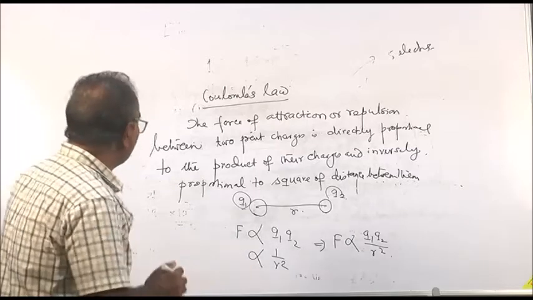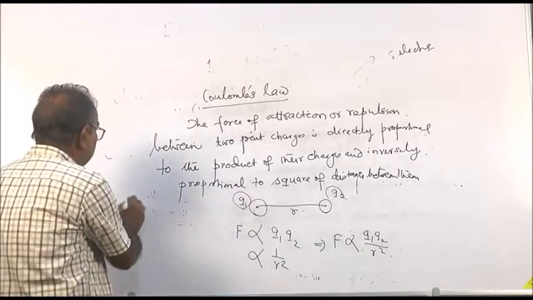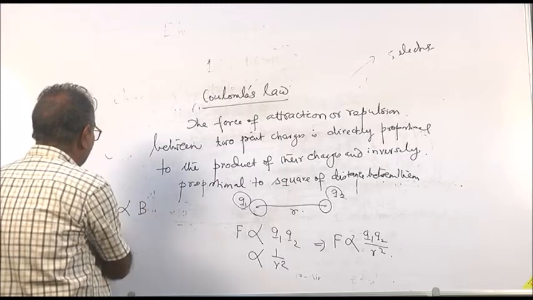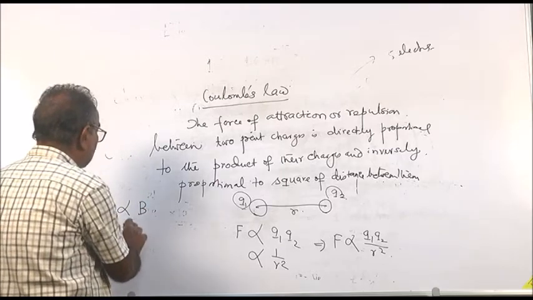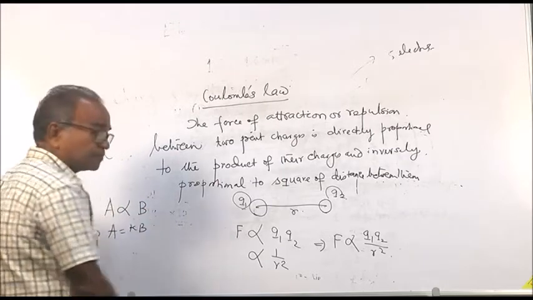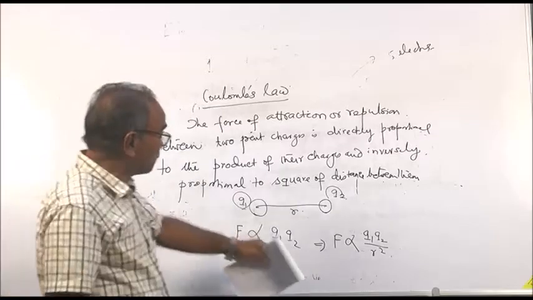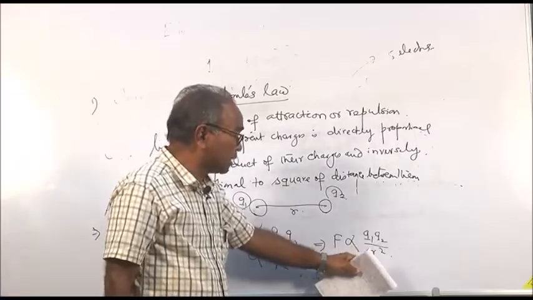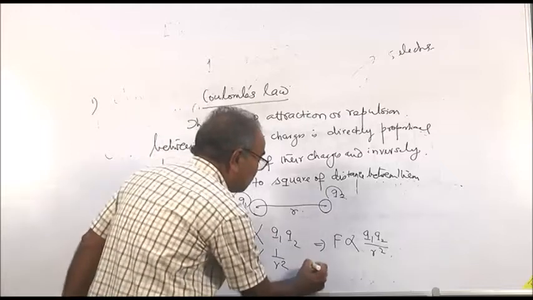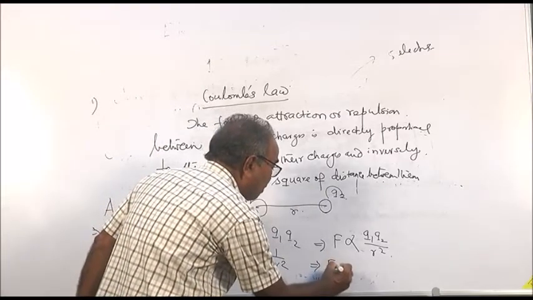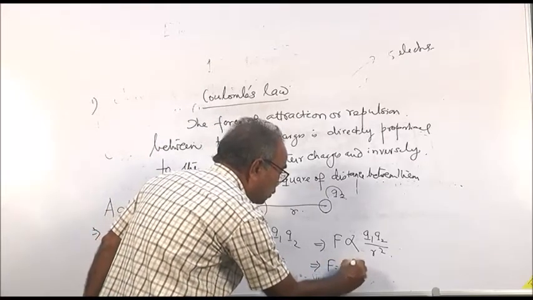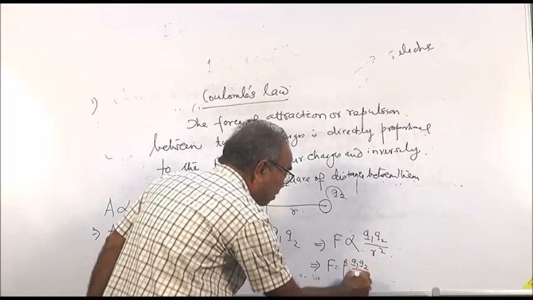We know that A is proportional to B means A is equal to some constant into B. Similarly, here F is proportional to Q1 Q2 by r square, means F is equal to some constant beta into Q1 Q2 by r square.